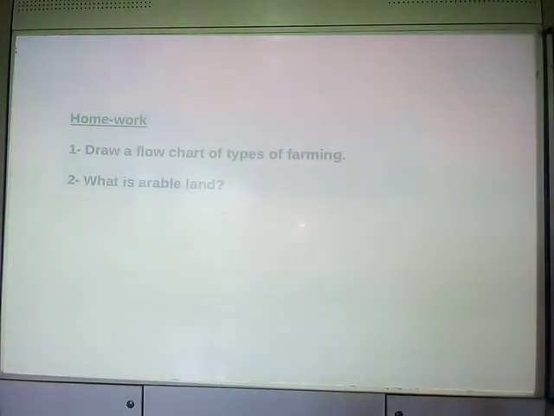Which I have drawn, types of farming, right? And your another question is, what is arable land? That means you have to define arable land. What do you mean by the term arable land? This is all about this chapter, agriculture.